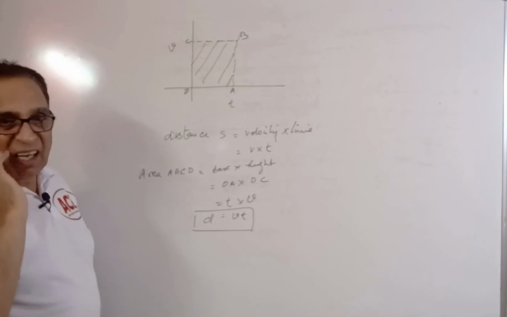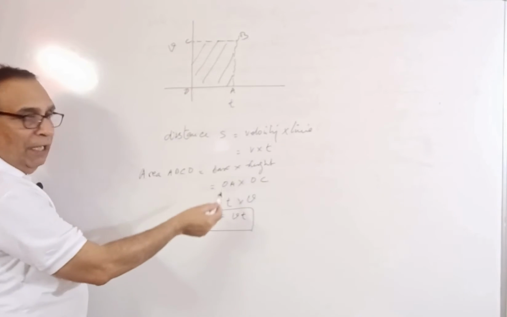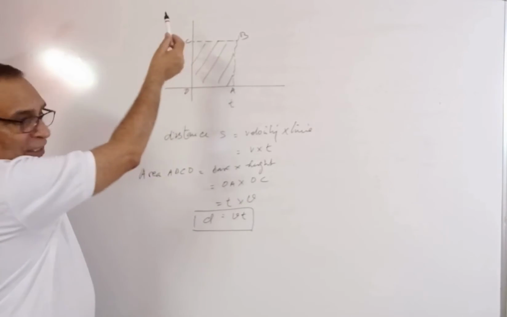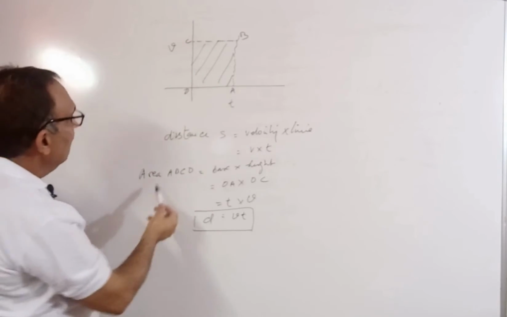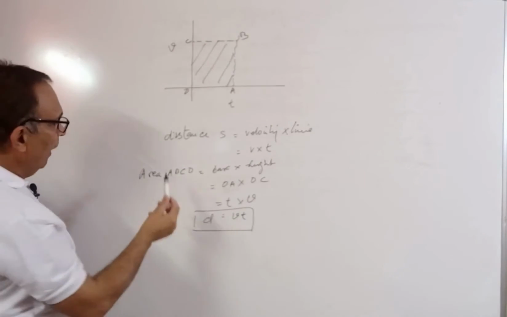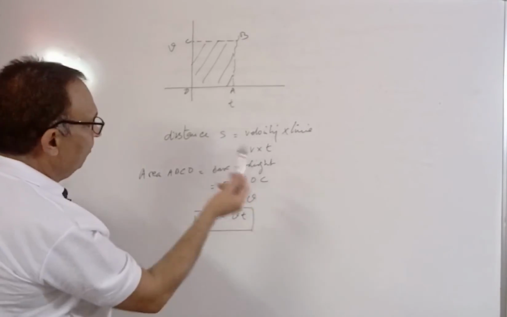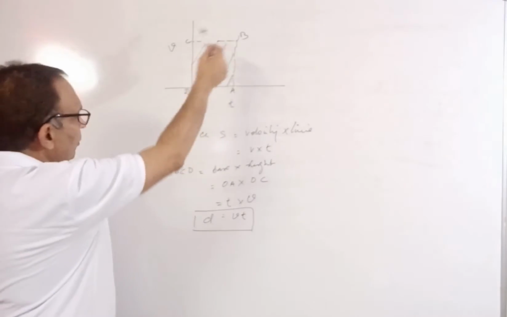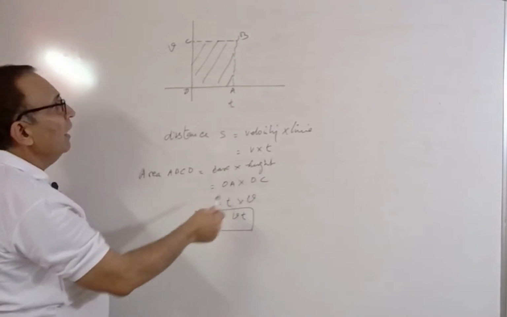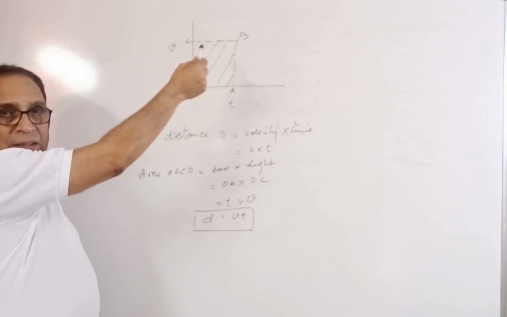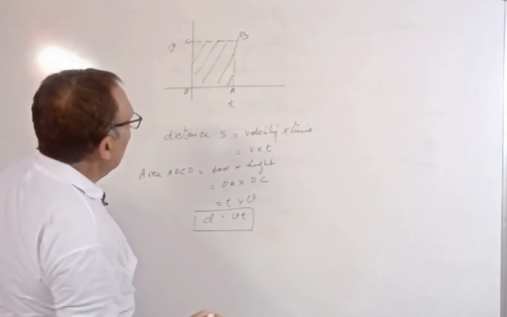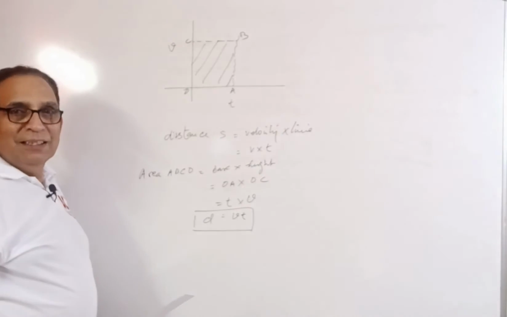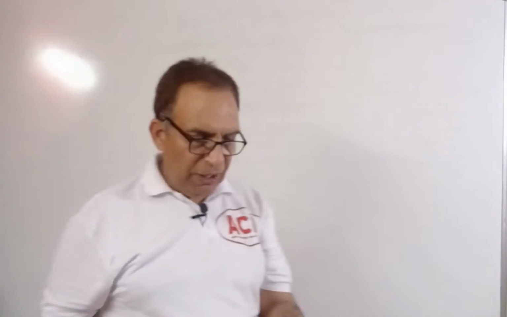So with the help of this graph, we can calculate the distance covered by a moving object in given time with the velocity v. So, coming to the conclusion, the bottom line is the distance covered by an object we can calculate with the help of a graph, and that is equal to the area of the rectangle it is forming over here. So, this is how we can calculate the distance covered by an object. Next question is coming.